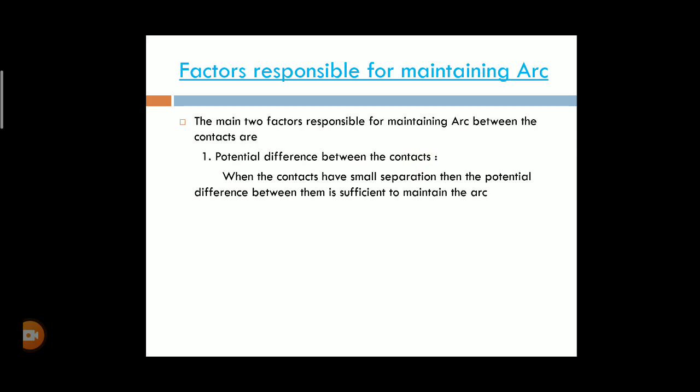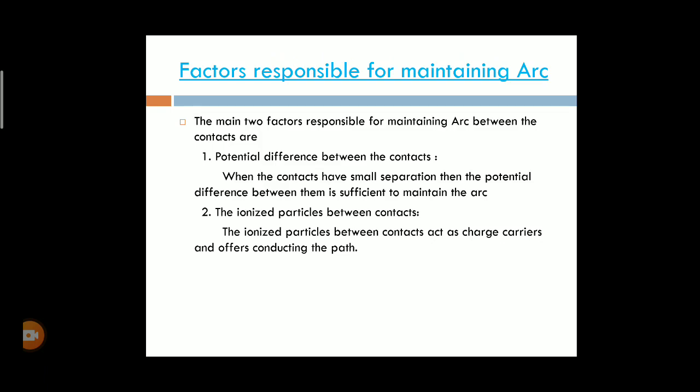Due to the ionization particles, heat may be increased, and the arc is maintained. Due to that arc, the contacts of the circuit breaker are damaged. For that reason, we reduce the arcing time.